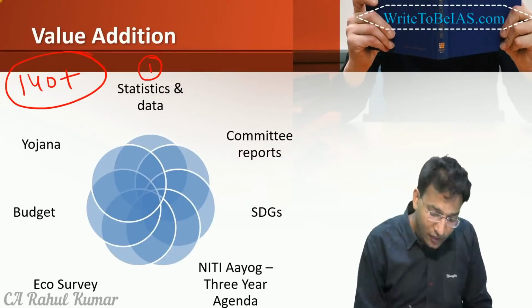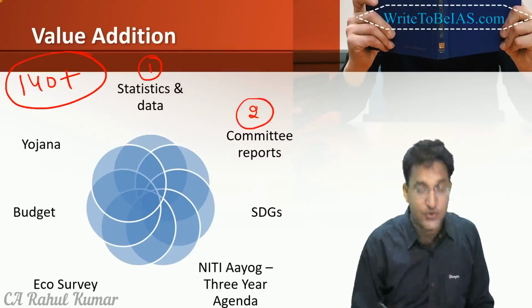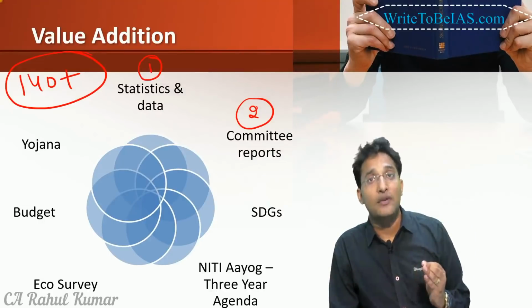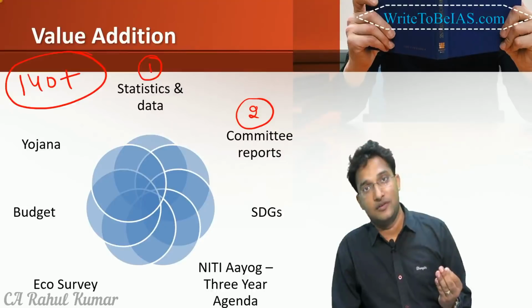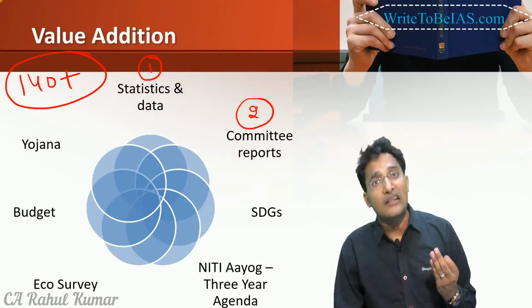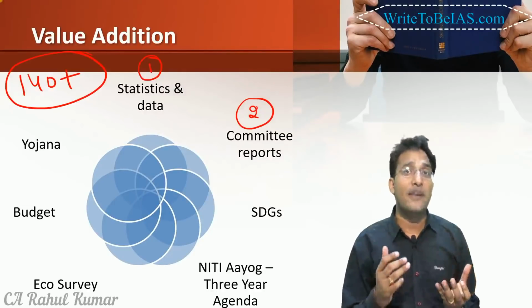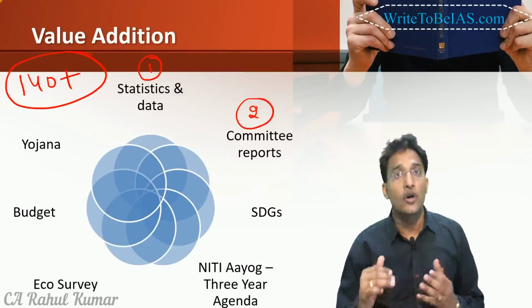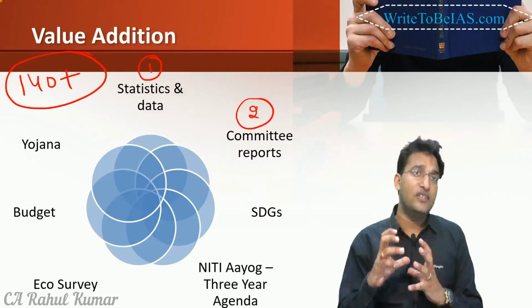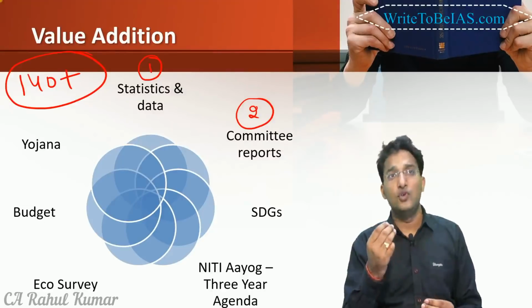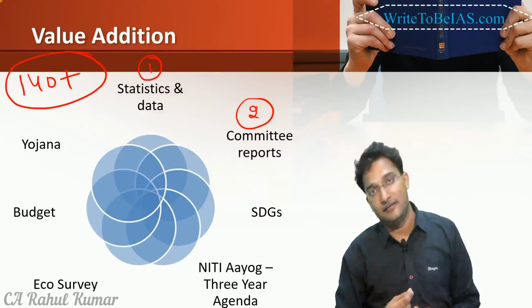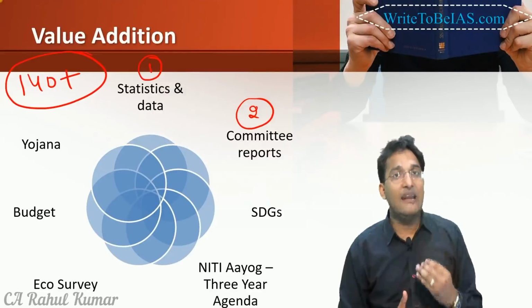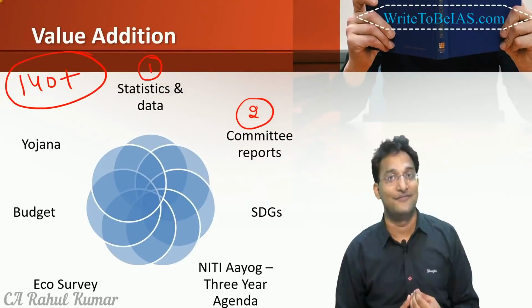Then we can also mention some good committee reports. For example, in public-private partnership, you can mention the Kelkar committee report. In internal security, on border security management, you can mention the report of the Madhukar Gupta committee. So out of these committee reports, if you can pick 1 or 2 lines and mention them in the answer, then it can really make your answer wonderful, right?